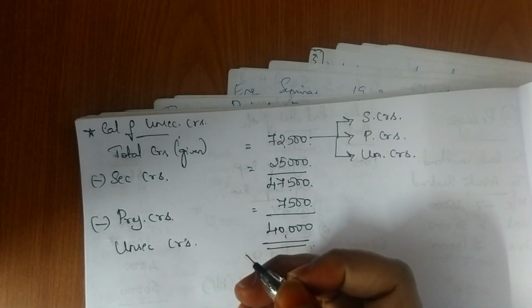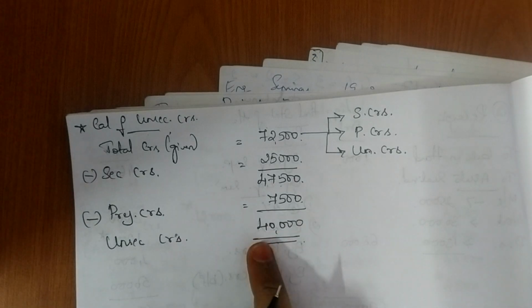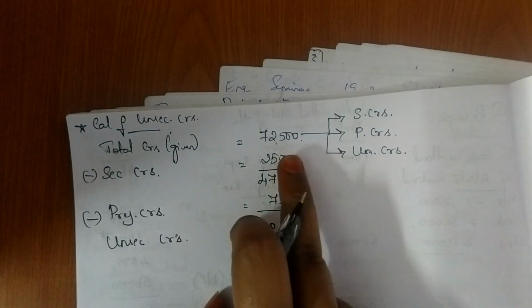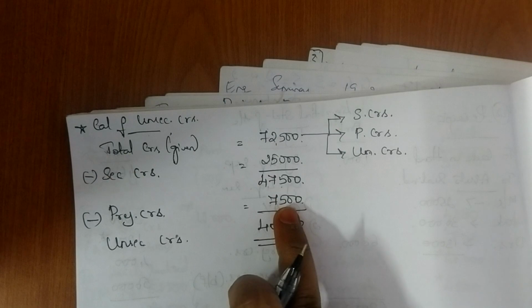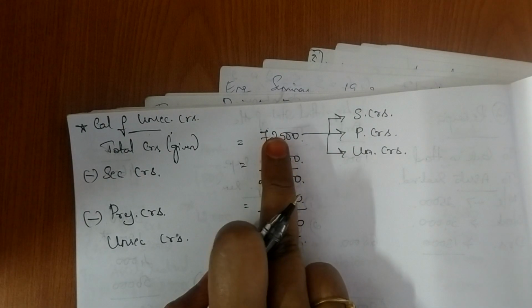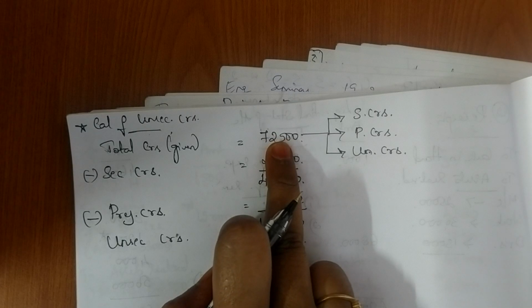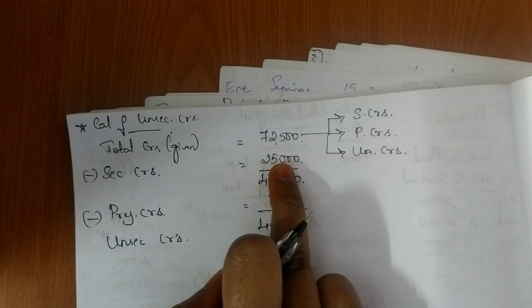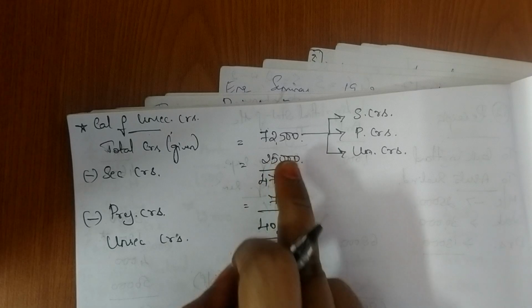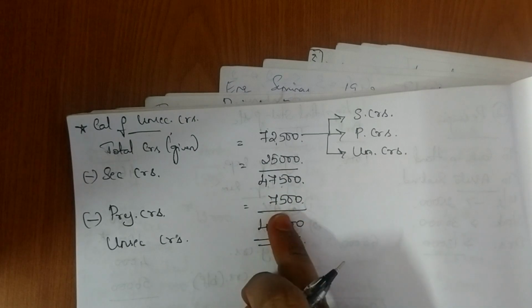Okay, I hope this is clear to all. Please understand, you don't have information on unsecured creditors. You only have information on secured and preference. So how will you do this? By considering the total creditors given in the problem. So in the problem, I'm writing the total creditors, first minus your secured, then minus your preference. The balance you get is your unsecured creditors.